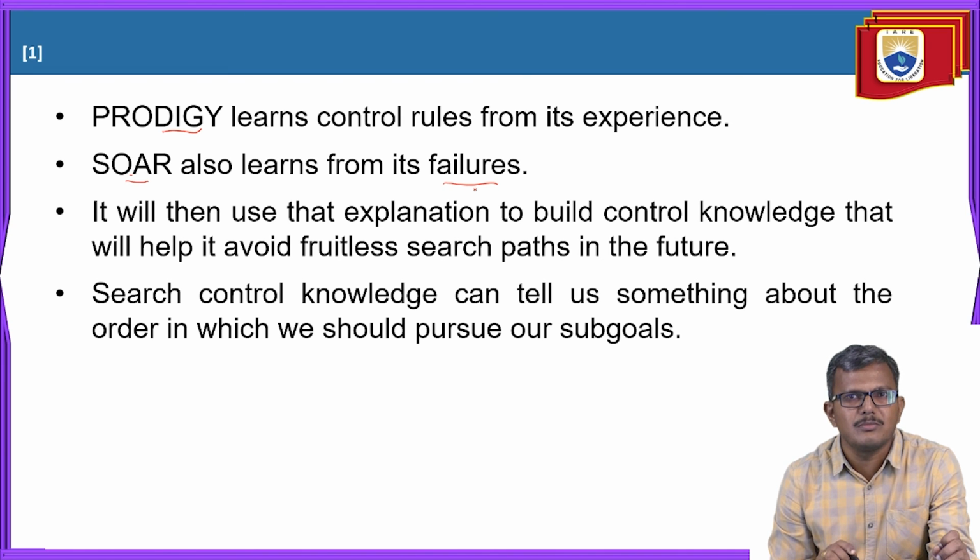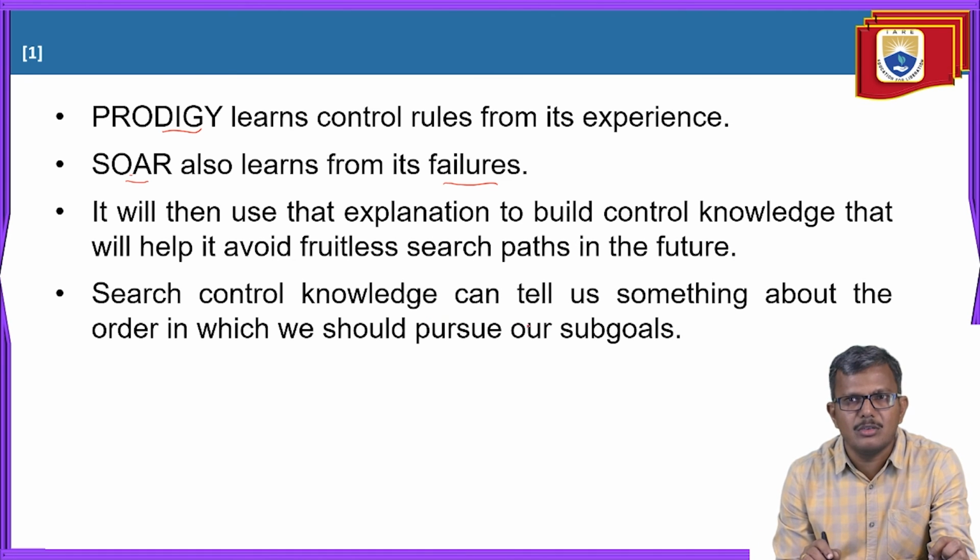It then uses the explanation to build the control knowledge that will help us avoid fruitless search paths in the future. Fruitless search paths are the paths which are not making us move towards the goal state. So it simply eliminates the paths which are not leading towards the goal state.